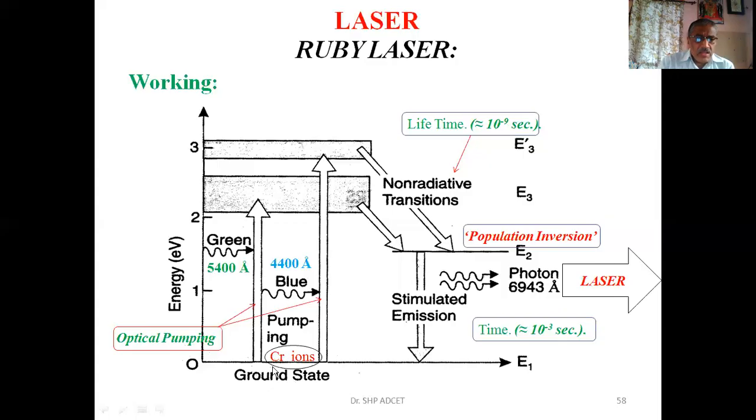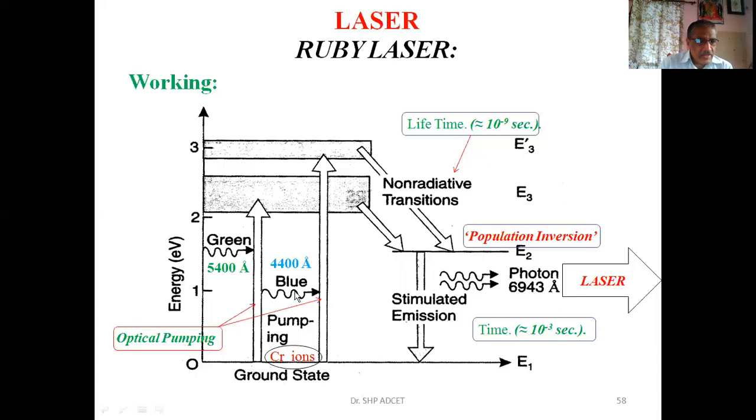Initially, this is a 1, 2, and 3 level system. The atoms are lying in this lowermost orbit. The energy is given to these atoms in the form of light. As we know, the chromium atoms are sensitive to green color and blue color. That is why green and blue colors are used to give the energy to the atoms lying in this ground state with energy E1.